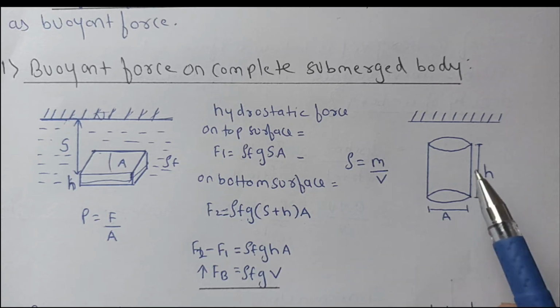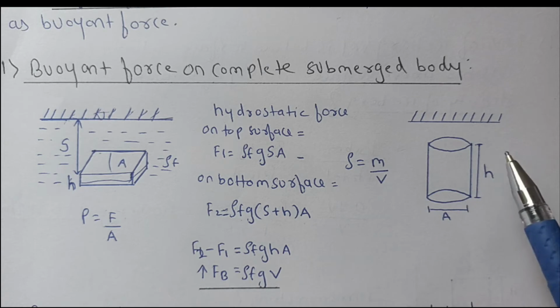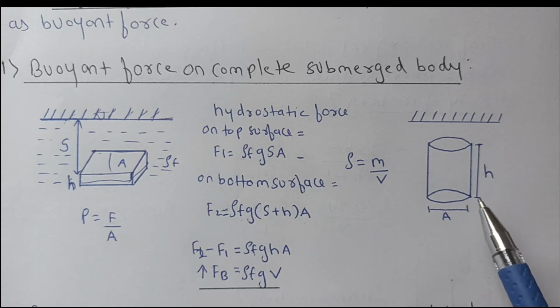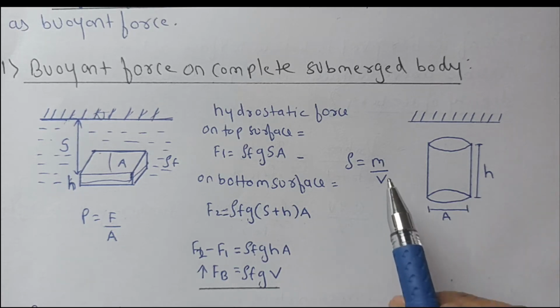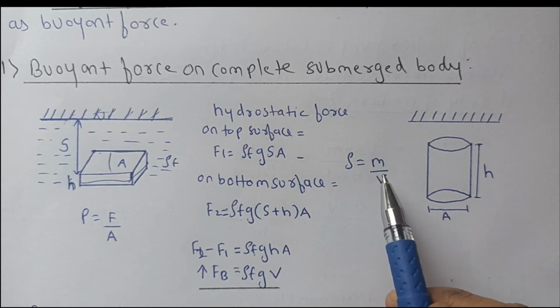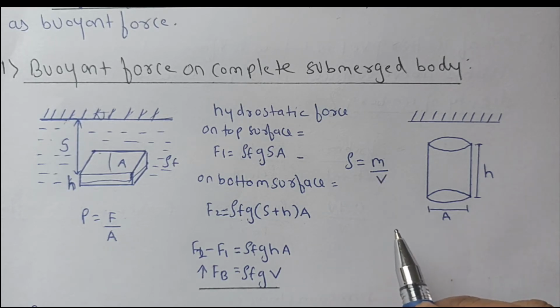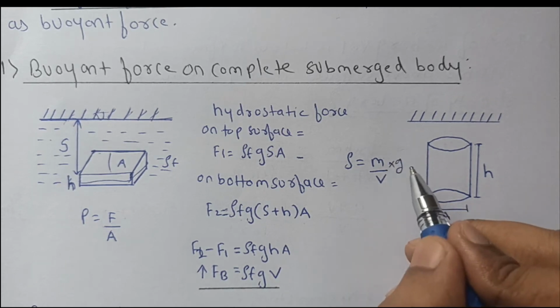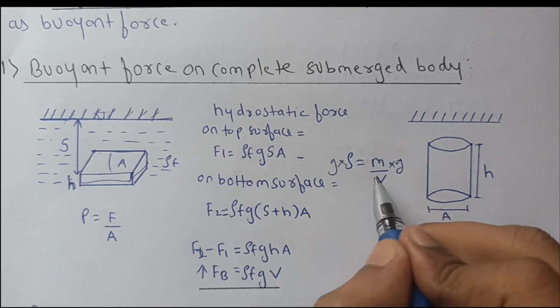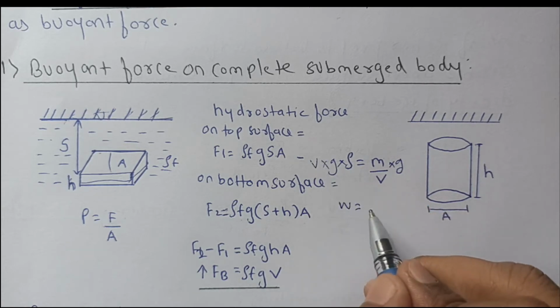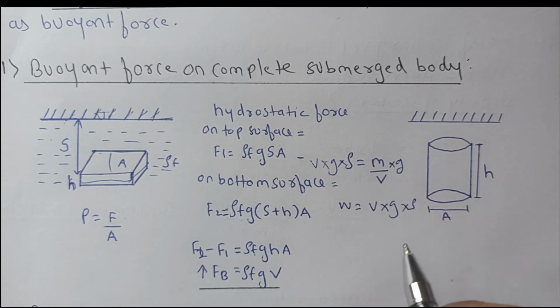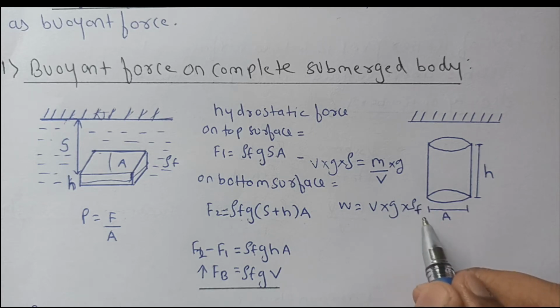Okay, so suppose this is a cylinder which is totally submerged in any fluid. In this case the same will happen. We have to find the buoyant force, which is always equal to the weight of fluid displaced by the body. We know this equation, density is equal to mass per unit volume. So you have to find the weight. So multiply this by g, इधर मल्टीप्लाई किया तो इधर भी करना पड़ेगा, ये वॉल्यूम इधर भेज दो. So W is equal to V into g into rho. Okay, so this will be rho of fluid, not rho of body. सो इधर बहुत लोग मिस्टेक कर देते हैं, ये बॉडी का डेंसिटी ले लेते हैं, but this is the density of fluid.